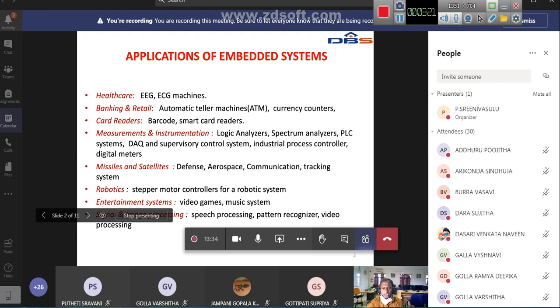Next, banking and retail. ATM machines are examples of embedded systems, because nowadays ATMs are very powerful.